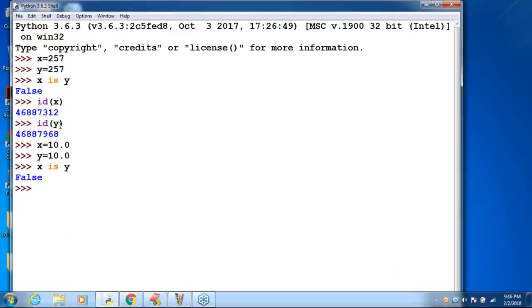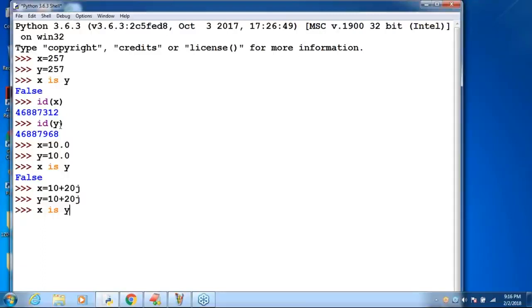Remember that. Next, X is equal to 10 plus 20j. Y is equal to 10 plus 20j. Sir, X is Y. What is the answer? Now you are getting doubt. On the safe side, silence is always recommended.